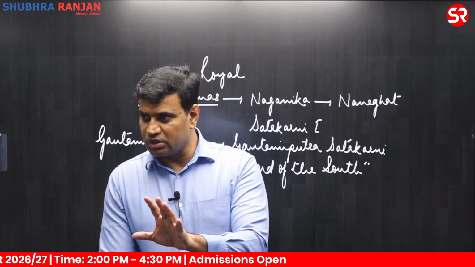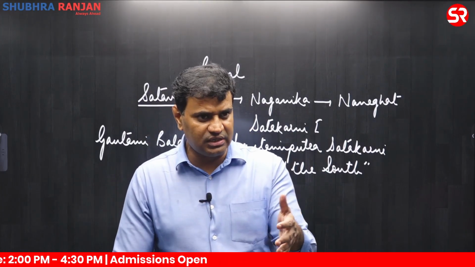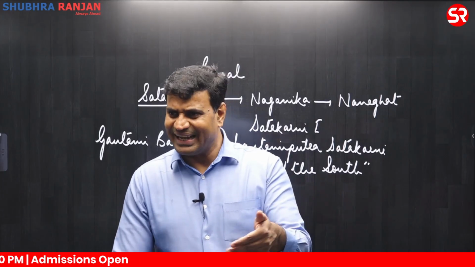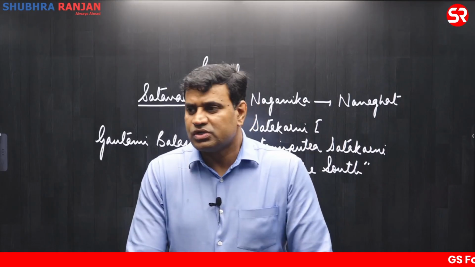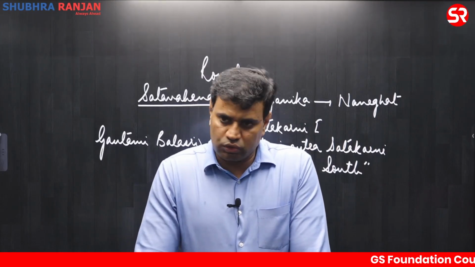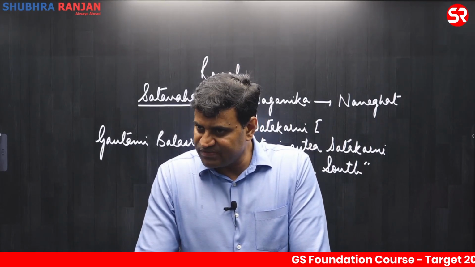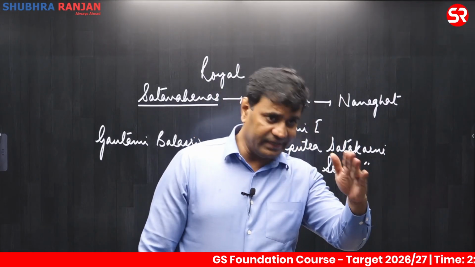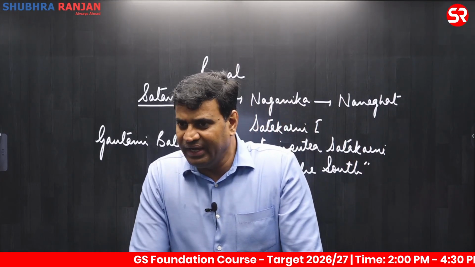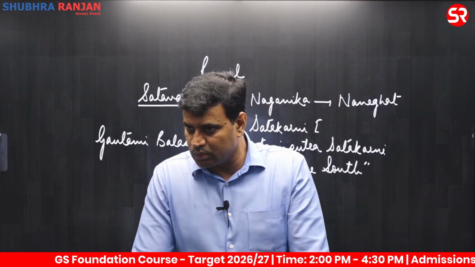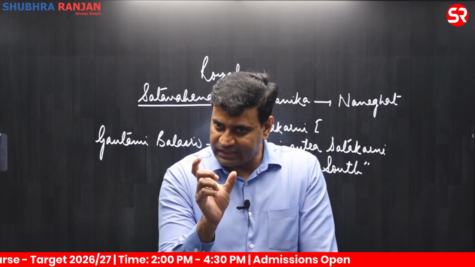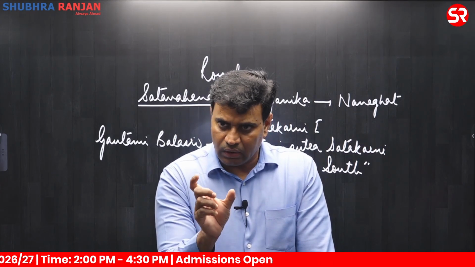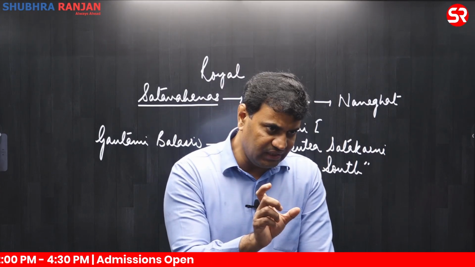We'll come to the concept of when women enjoyed a respectable position, and when the condition of women deteriorated. We'll come to those phenomena also. Everything emerges from history. Clear. So two inscriptions in the post-Mauryan phase are from the Satavahanas, and one more from the eastern part of India, by Kharavela. We'll come to the contribution of Kharavela. Clear. The Hathigumpha inscription is located in the Hathigumpha caves, in the Udayagiri region near Bhubaneswar in Odisha.